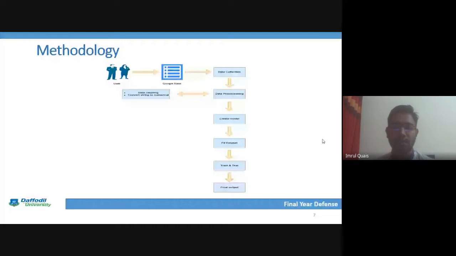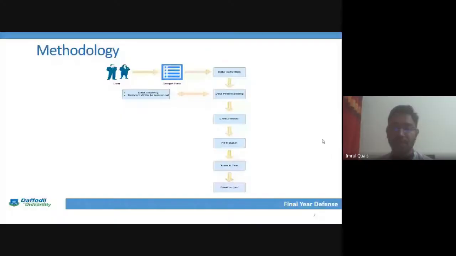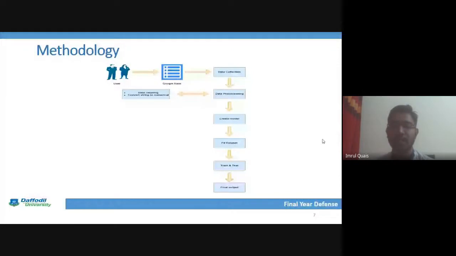In data processing, I used data cleaning and converted strings to numerical, because we know that analysis needs a numerical dataset. After that, I created the model, fitted my dataset on that model, used train and test datasets, split them, and after splitting, I analyzed them and got my final output result.